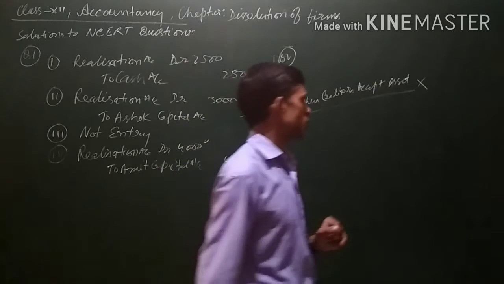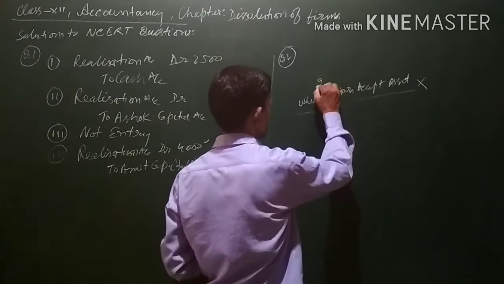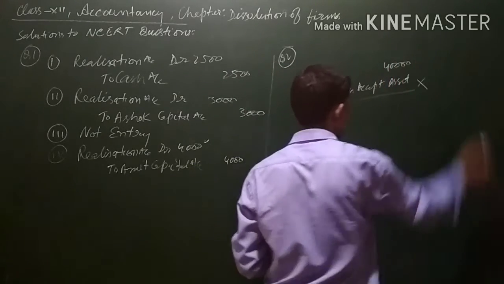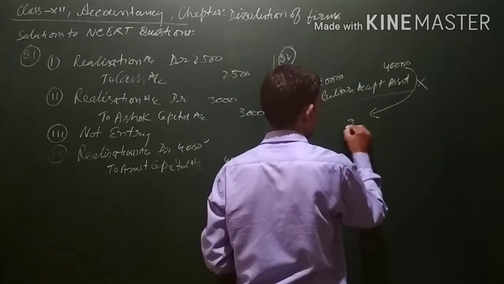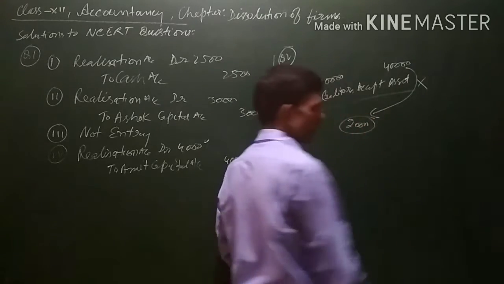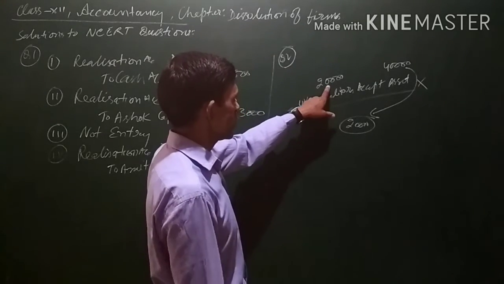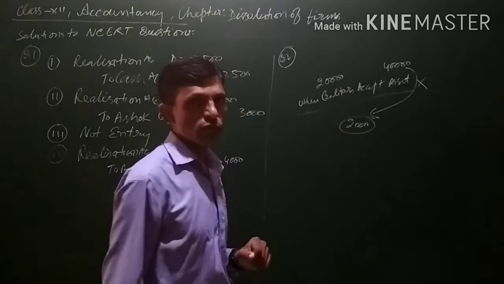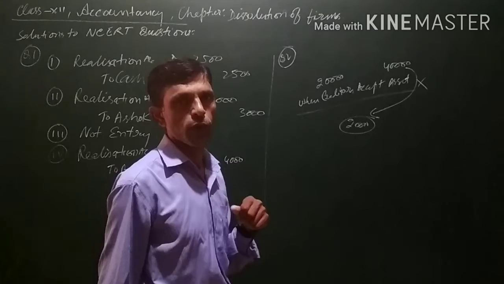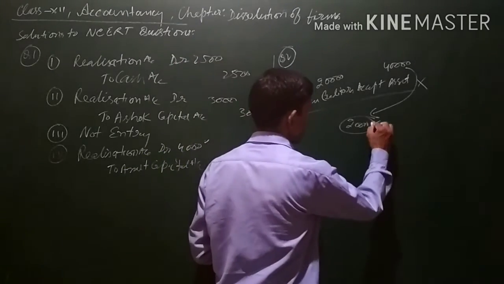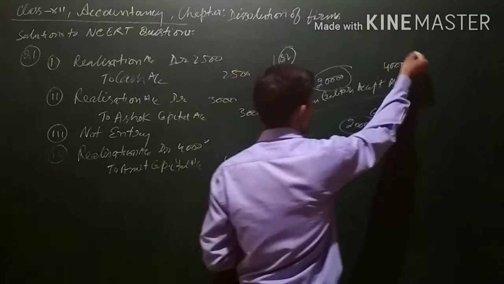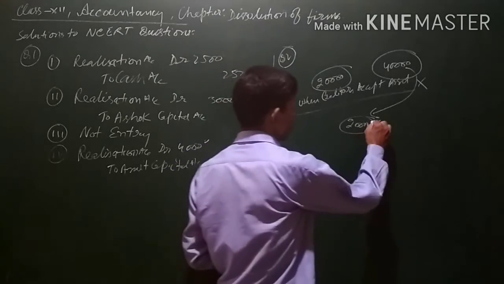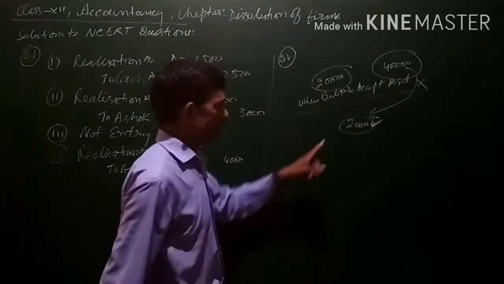But there are exceptions to it. Suppose a creditor of 20,000 has taken over assets of rupees 40,000, and he has paid 20,000 to the firm. So the balance of 20,000, if the creditor pays back to the firm, then for this 20,000 an entry will be passed, but for these two transactions no entry will be passed. Only when this 20,000 is received, the entry will be passed.